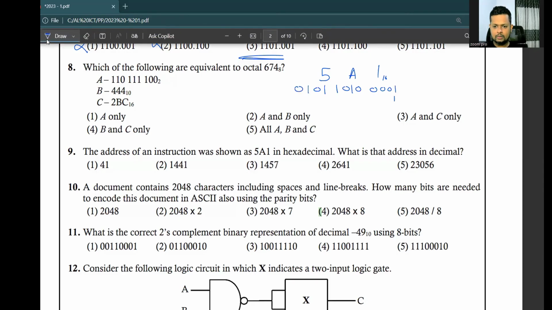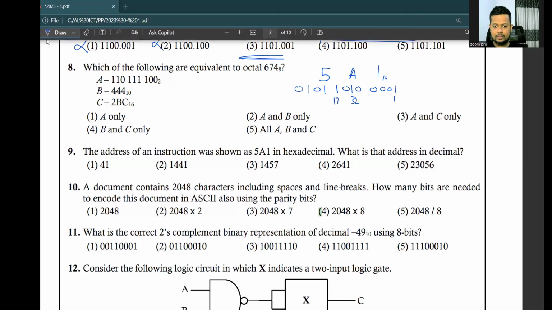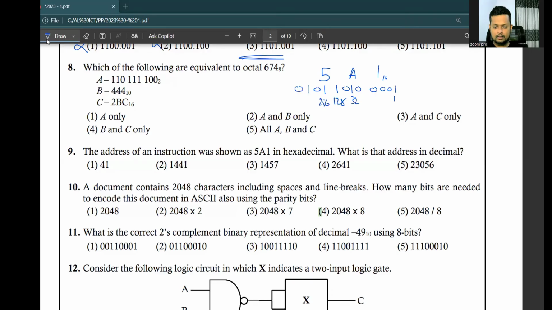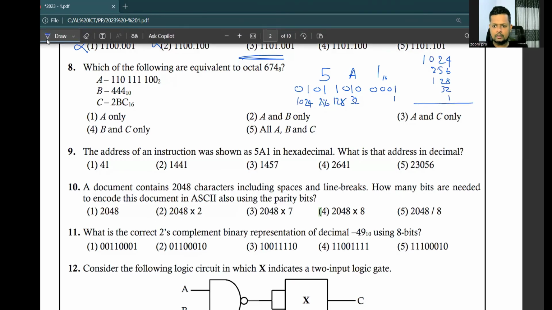Then find the decimal equivalent of this binary. So 1, 2, 4, 8, 16, 32, 64, 128, 256, 512, 1024. Then add all the numbers together: 1024, 256, 128, 32, 1.